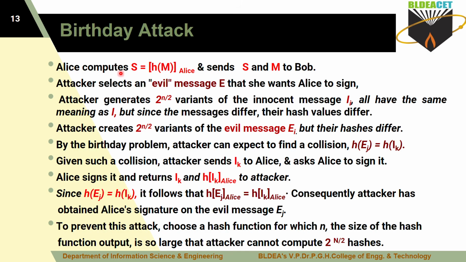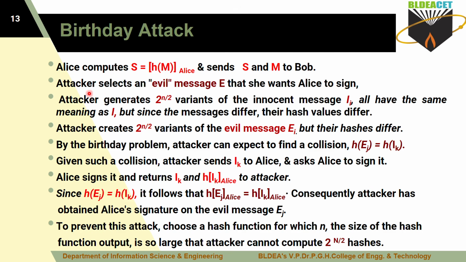Now Alice wants to send some message to Bob here. For that, first Alice computes the hash value for the message, H, and encrypts it using the Alice signature. That signature contains the S value, the result of the message hash value, which is signed with the Alice private key. That is S now, and after that Alice will send S and M to Bob here. S is the hash value, and M is the message. These two are encrypted and sent to Bob, encrypted with the signature of Alice here.